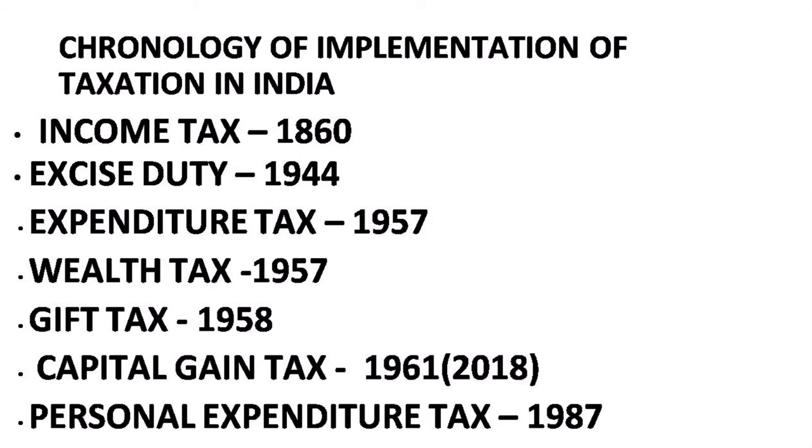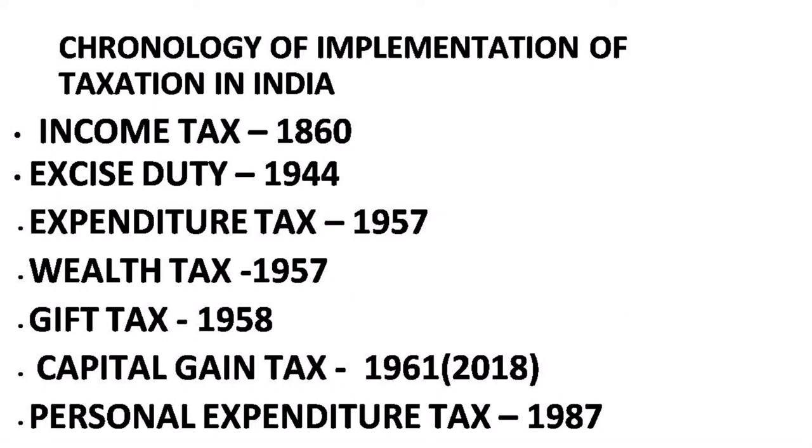सबसे पहले आया था income tax which was in year 1860. फिर excise duty that was in year 1944. फिर उसके बाद expenditure tax which was in 1957. Wealth tax same year के अंदर ही आया था, that is in 1957. एक साल बाद gift tax 1958. Capital gain tax that was in the year 1961. फिर 2018 के अंदर दोबारा आया था.